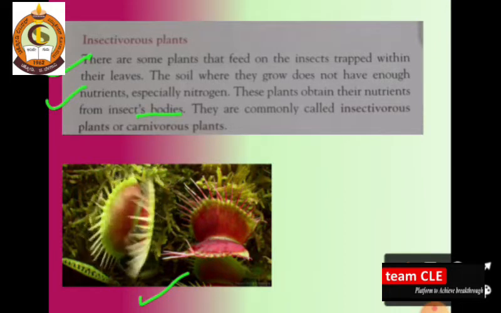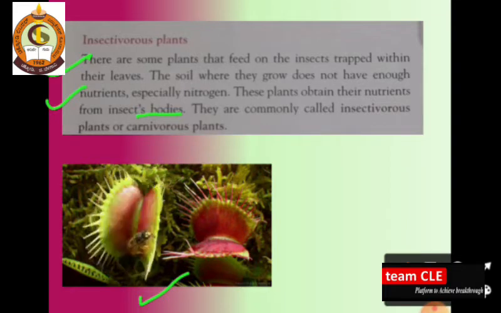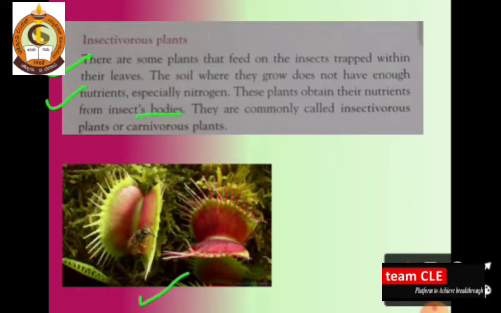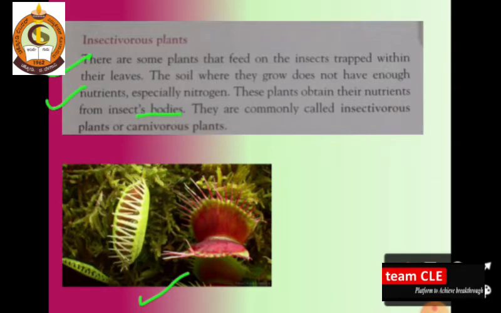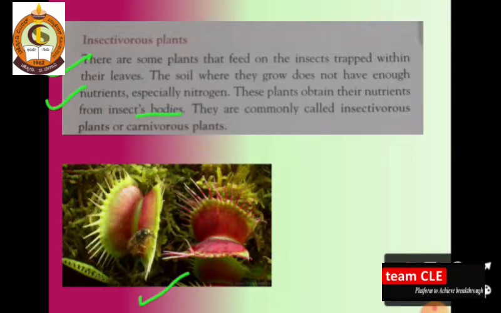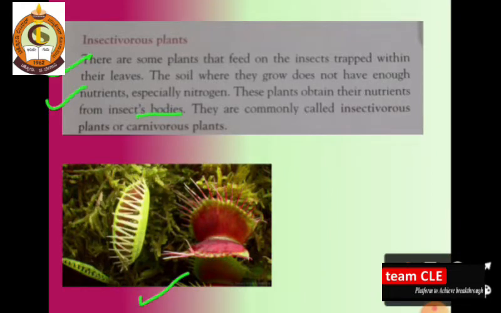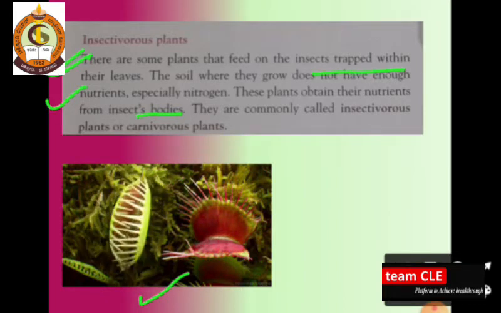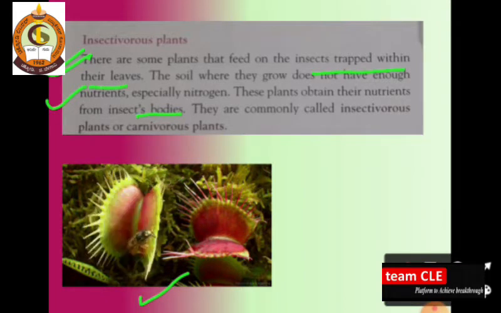Some of the plants trap flies. This fly's body contains nitrogen. So these are the insectivorous plants, which feed on insects trapped within their leaves, and the soil where they grow does not have enough nutrition, especially nitrogen.